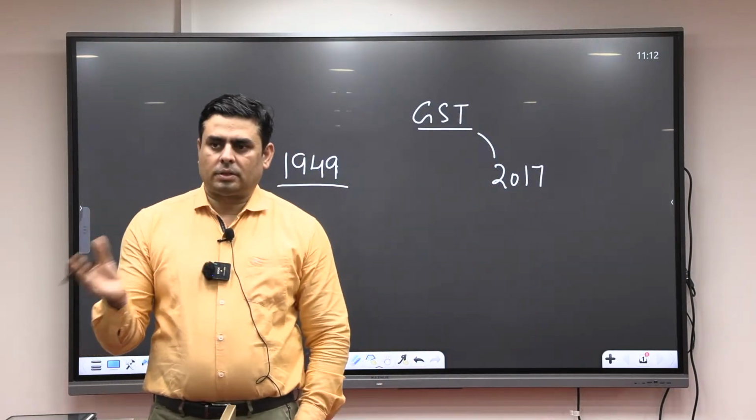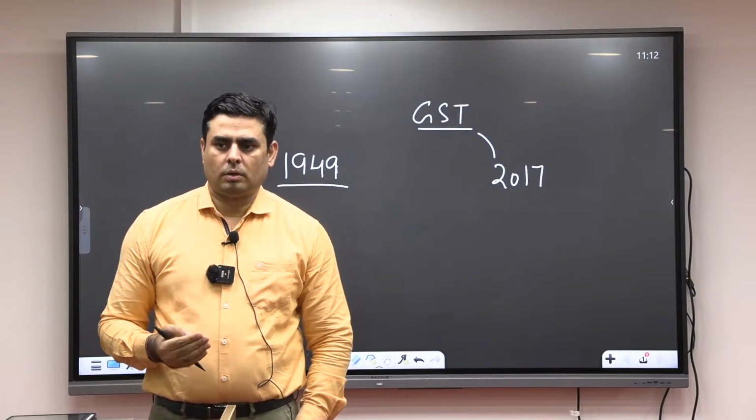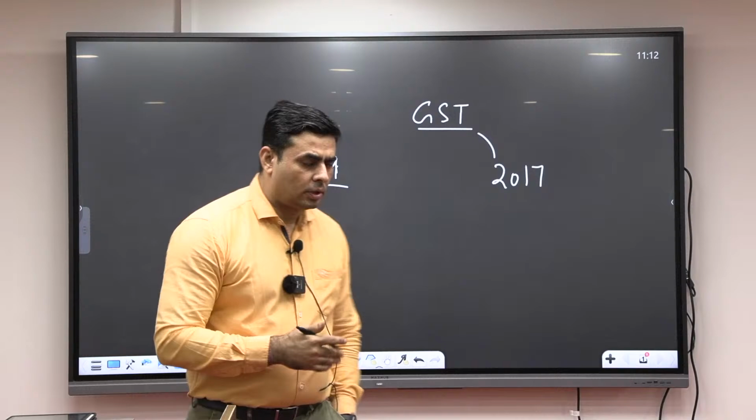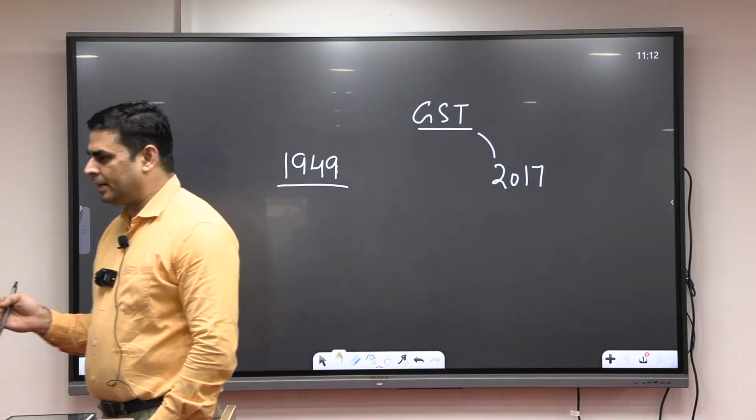So let's understand first the background of why GST was implemented, and we will also discuss why there was a delay in the implementation of GST.